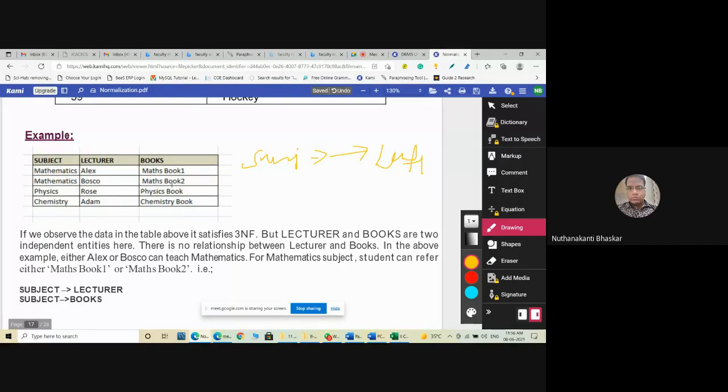Here also what happened? Books determine lecturer again, that is also different, right? Same textbook, Alex is there for lecture and Basco is there. Again, there are two things also we can use. Multi-valued functional dependency. Yes or no?